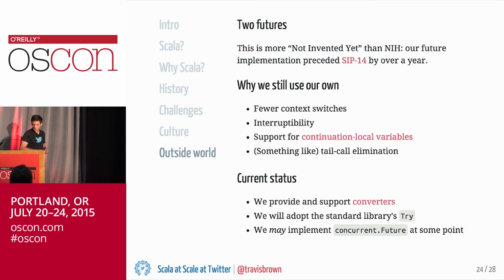I don't want to go into a lot of detail about why we're still using Twitter's implementations of Future and Try, but I just wanted to highlight some of the directions that we're moving in this respect. Currently, there are enough semantic differences between our Future and the standard library's Future that we can't see a clear way to merging the two, although we'd like that to happen for the sake of both ourselves and the community. But there are things about our implementation that are very important to our use cases. So for now, we do supply and support converters.